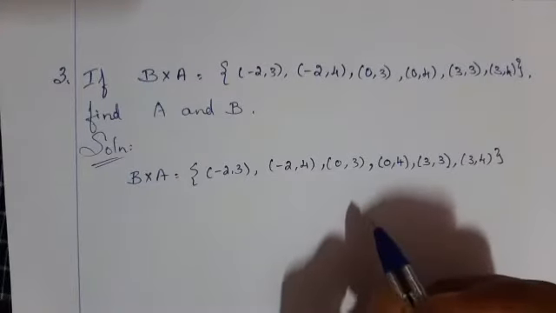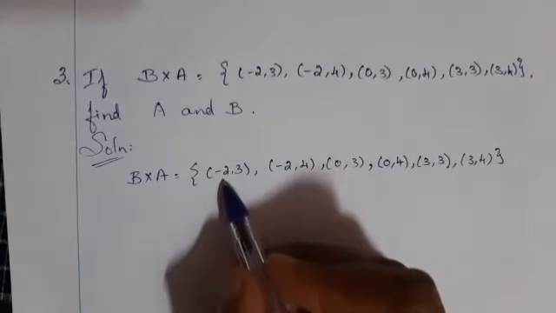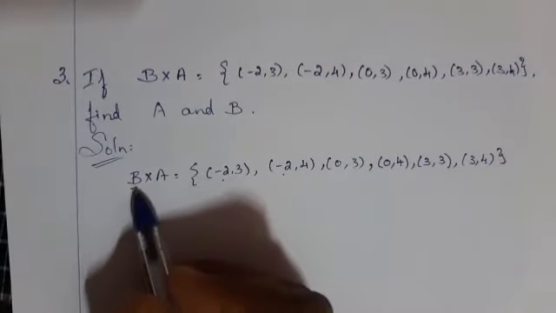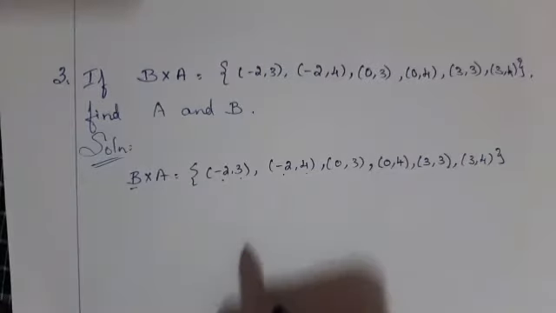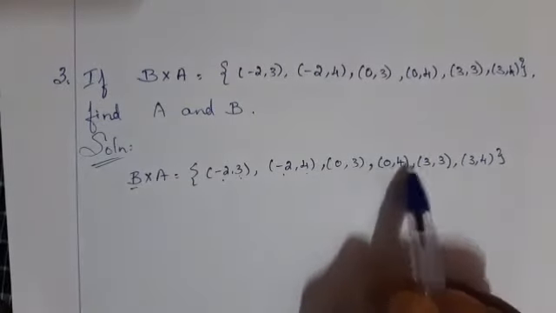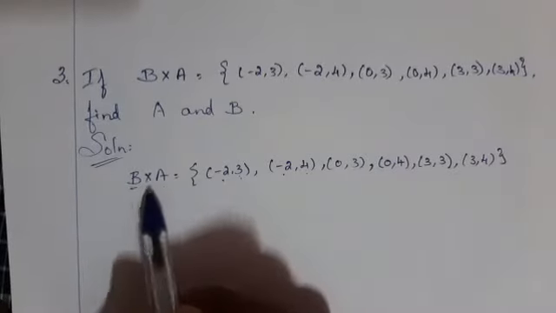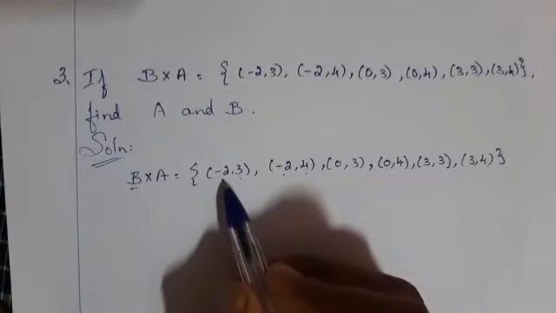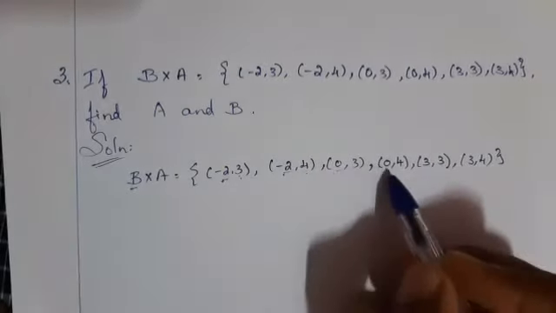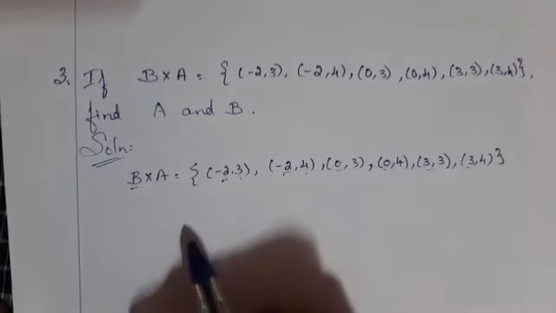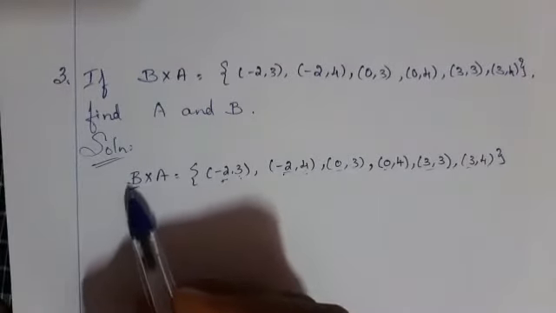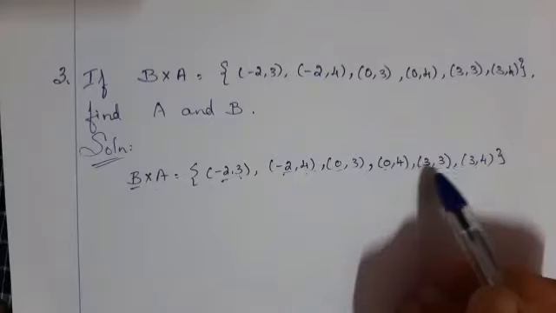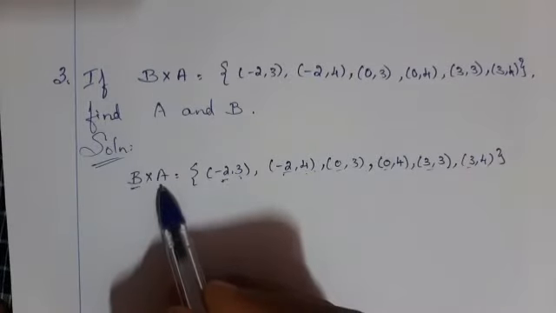Already you know that set of all first coordinates of elements of B cross A belongs to B. Set of all second coordinates of the elements of B cross A belongs to A. Once again, the elements which are present in the first coordinate, -2, 0, 3, belong to the set capital B. Then set of all second coordinates, that is 3, 4, all belong to capital A.